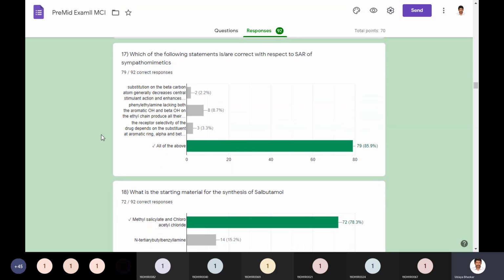And the next question is also regarding SAR of sympathomimetics. Here all the statements are true. Substitution on the beta carbon atom generally decreases central stimulant action and enhances other effects. Phenylethylamine lacking both the aromatic hydroxyl and beta hydroxyl on the ethyl side chain can produce all their antagonist effects, I guess. The receptor selectivity of the drug depends on the substituent on the aromatic ring, and for further sentences please refer to the notes. All these sentences are true, so the option is all of the above.